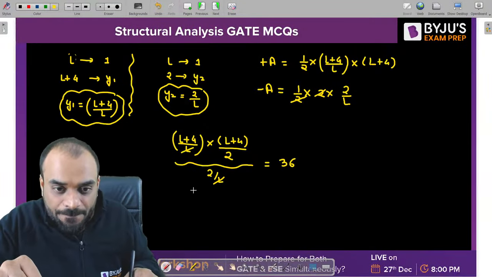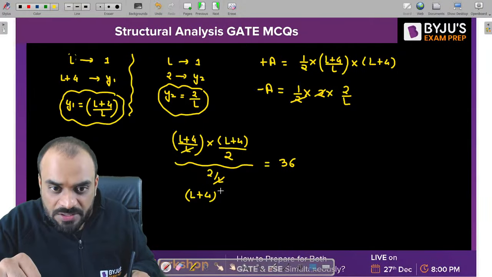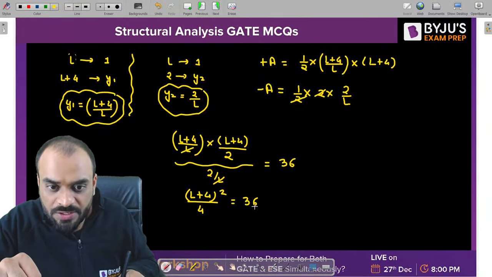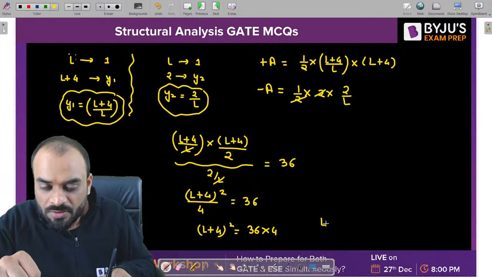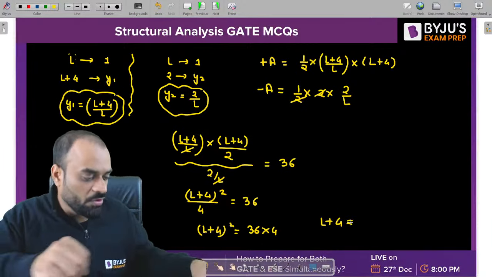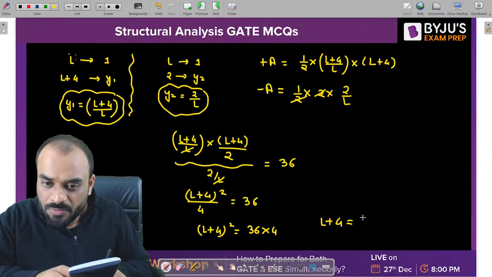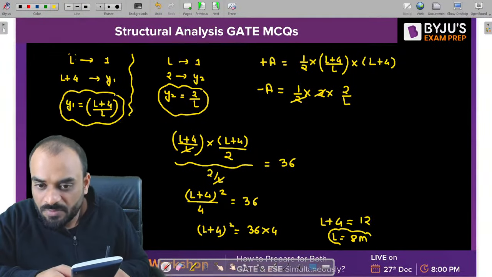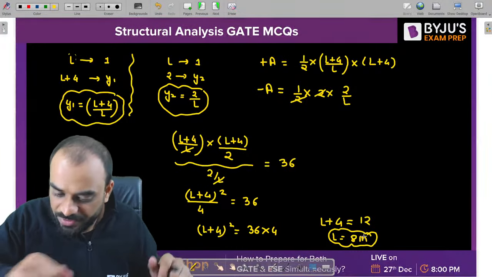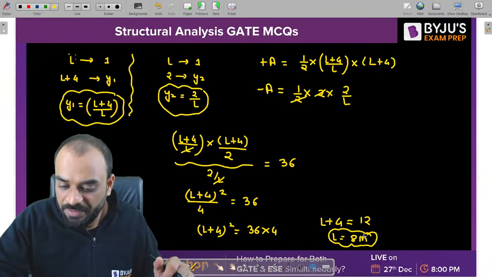Now what is remaining in this calculation? (L + 4) square divided by 4 should be equal to 36. So (L + 4) square is equal to 36 into 4. So L plus 4 is equal to how much? 12. That means L is equal to 8 meter. Clear? L is equal to 8 meter.